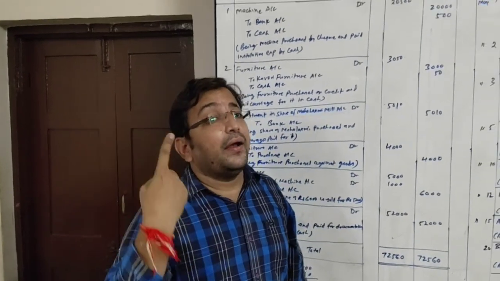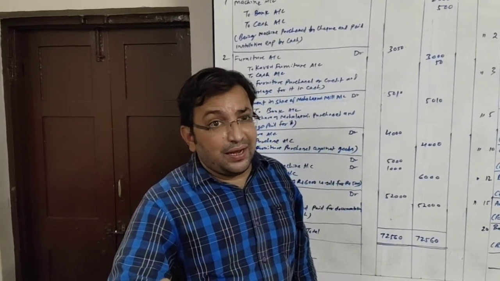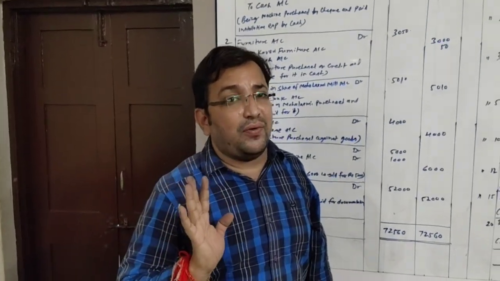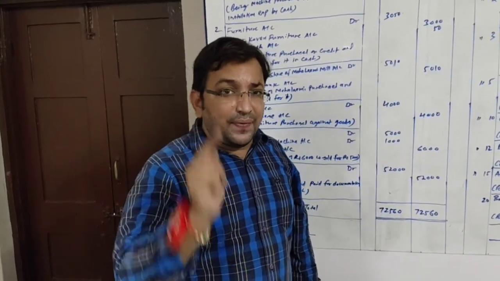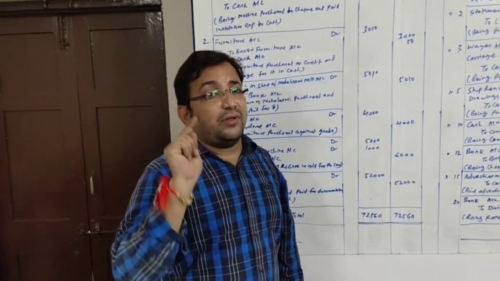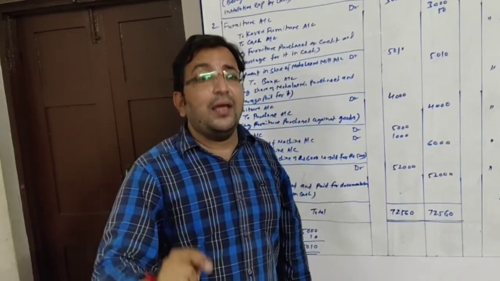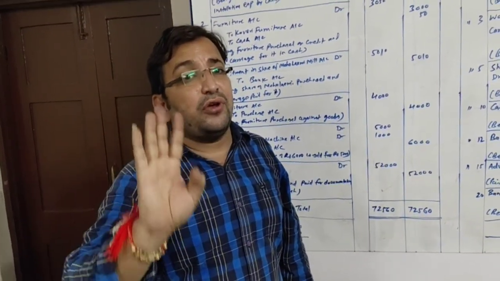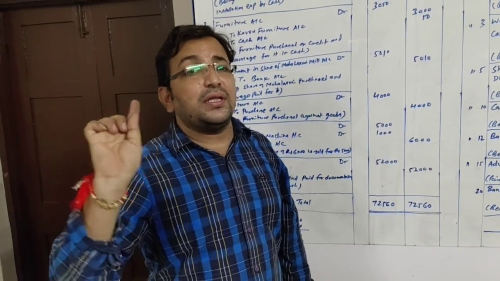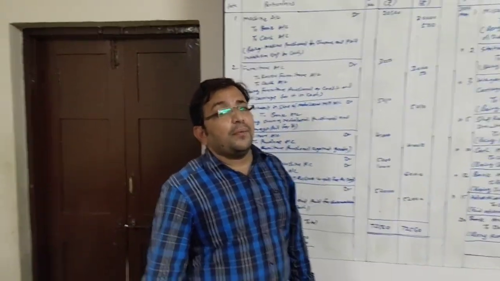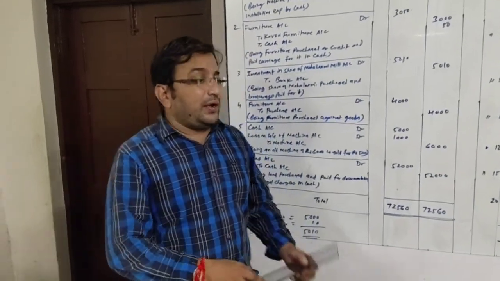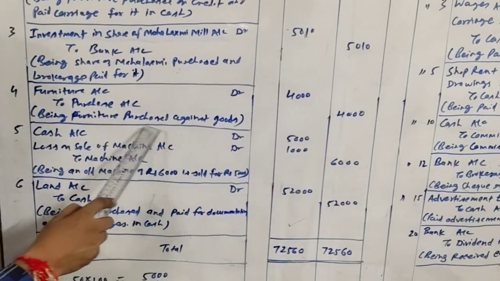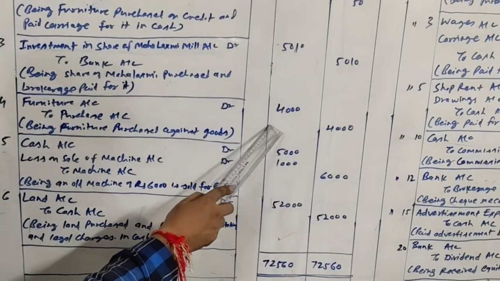That is furniture. Now goods going out, but it is not a sale, and we know goods going out other than sales will be credited to purchase account. So here two accounts will be affected, furniture account and that goods account. Goods account means purchase account. This is the rule you have to keep in mind. Any goods going out other than sales will be credited to what? Purchase account. So the entry will be furniture account debit to purchase account, being furniture purchased against goods, and the amount will be 4000.